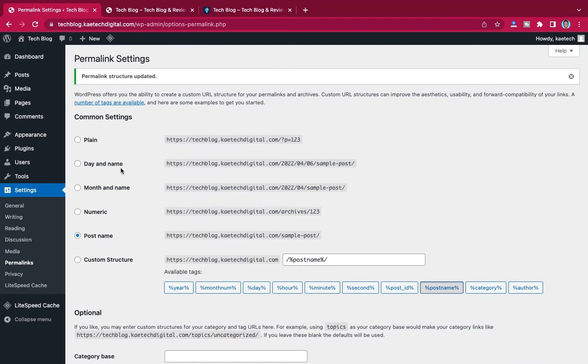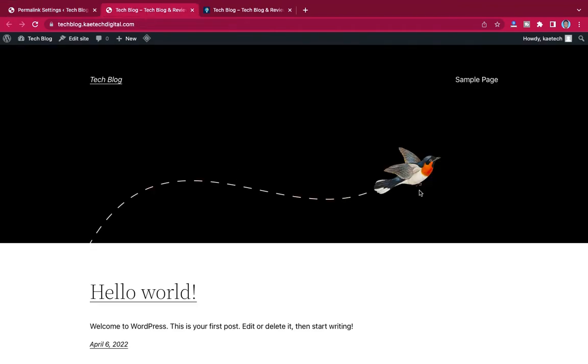Now in web designing, or in WordPress for instance, if you want to start designing your website after installing WordPress, what you need to do is to have a theme. A theme gives you the structure to build your website. As you can see over here, this website is running on a theme called the 2022 theme.